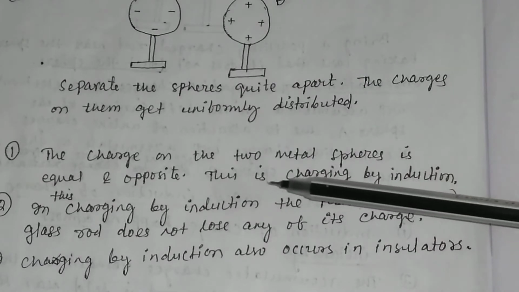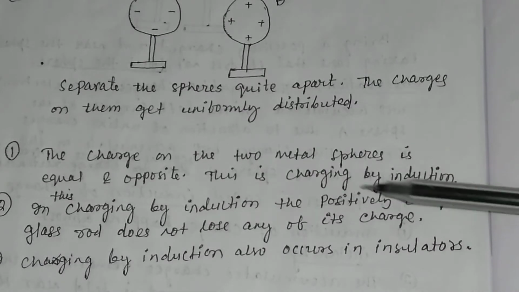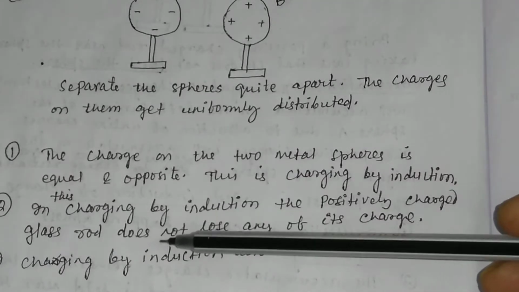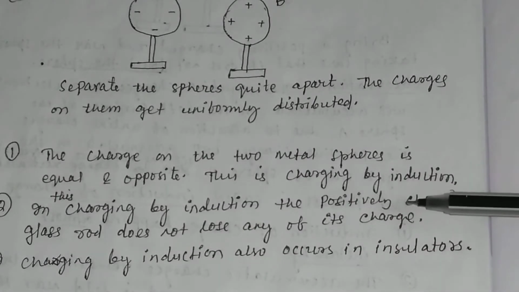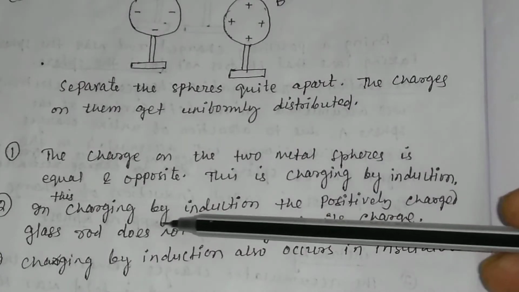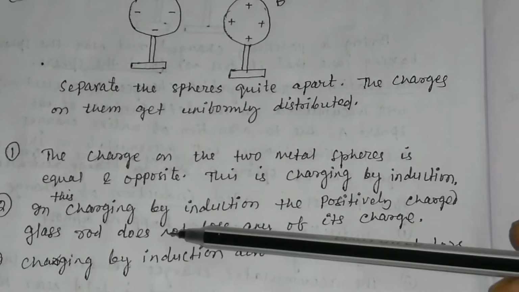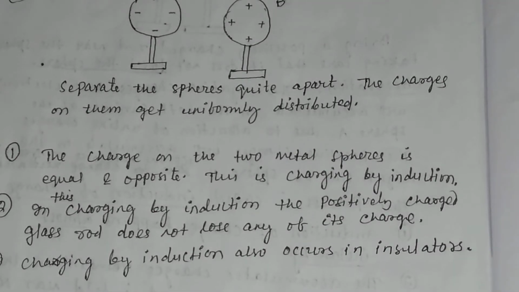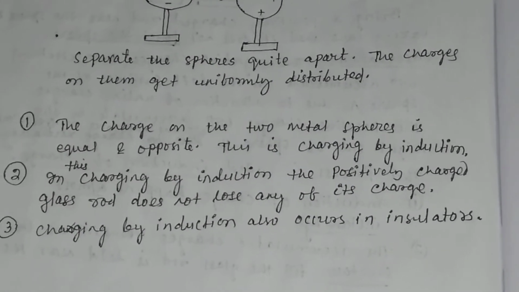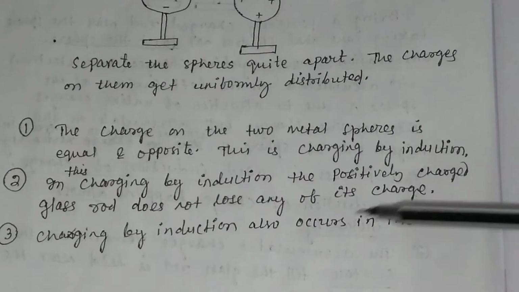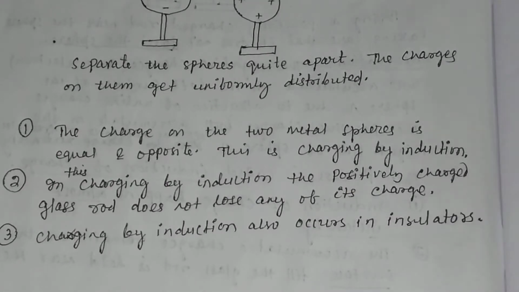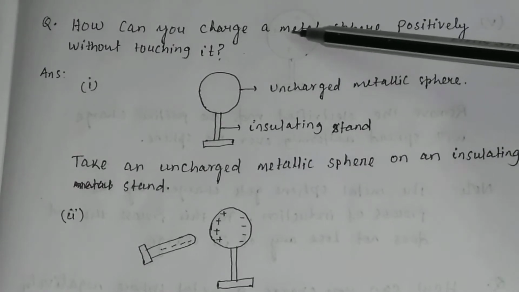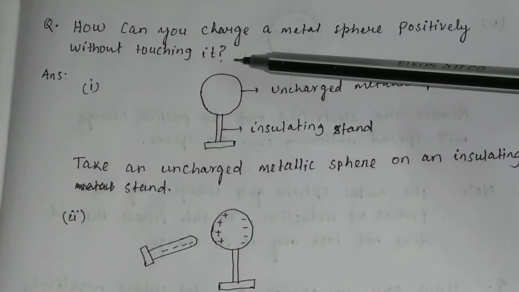So this process is called charging by induction. In this process, the positively charged glass rod does not lose any of its charge. Remember, this is very important. Charging by induction also occurs in insulators. So there is a question: how can you charge a metal sphere positively without touching it?